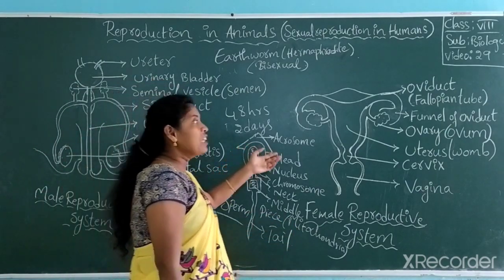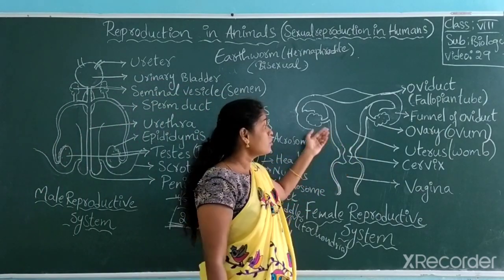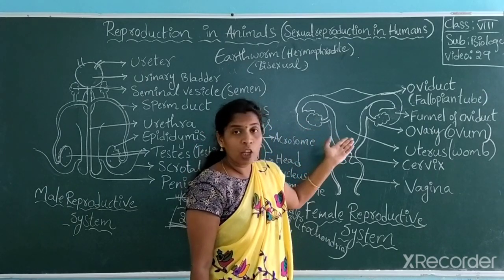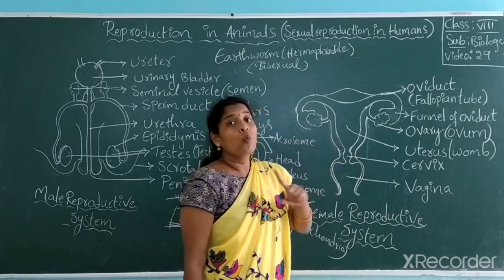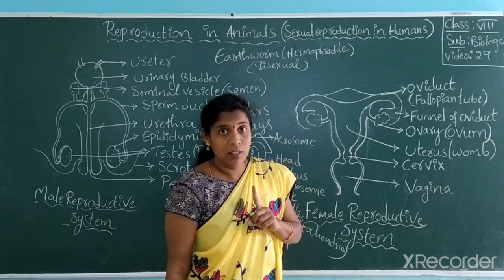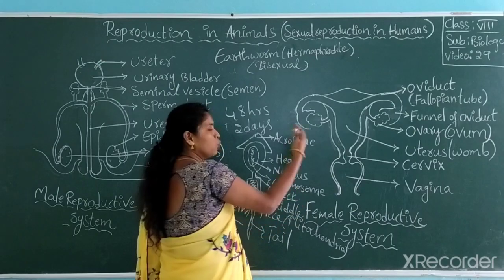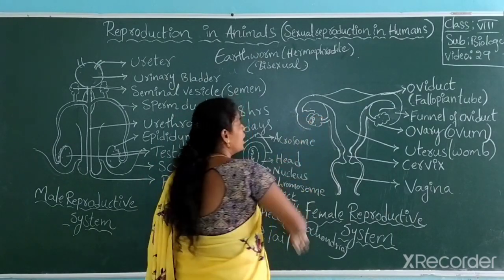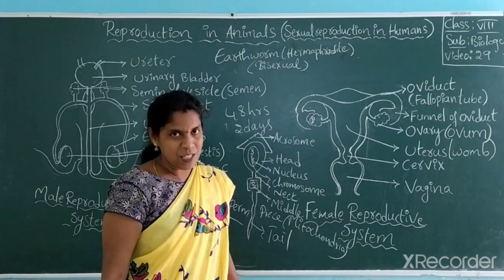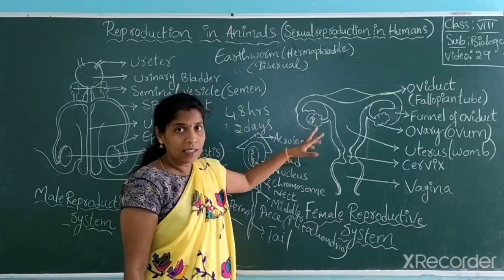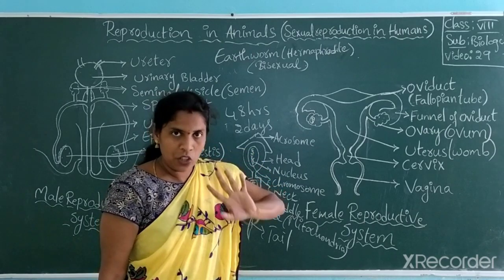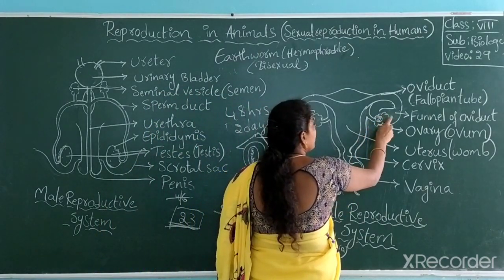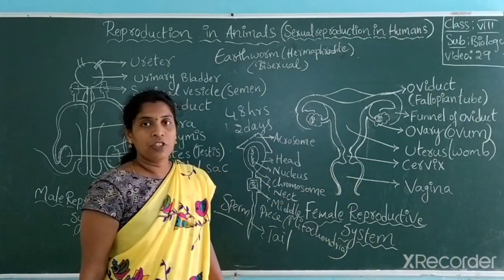But in the female reproductive system, a number of ova are not produced. Only one ovum is produced per month. So for example, in one month, from ovary number 1, one ovum is produced. Then for the second month, from the other ovary, another ovum is produced.